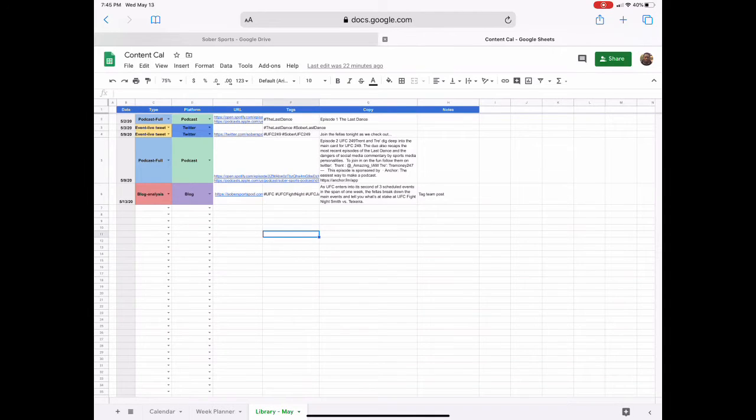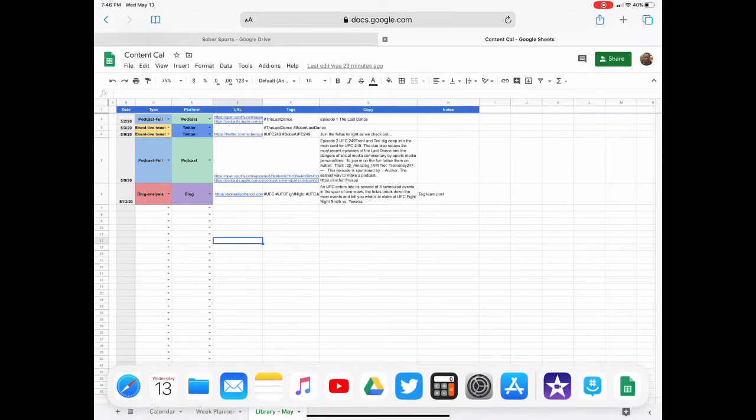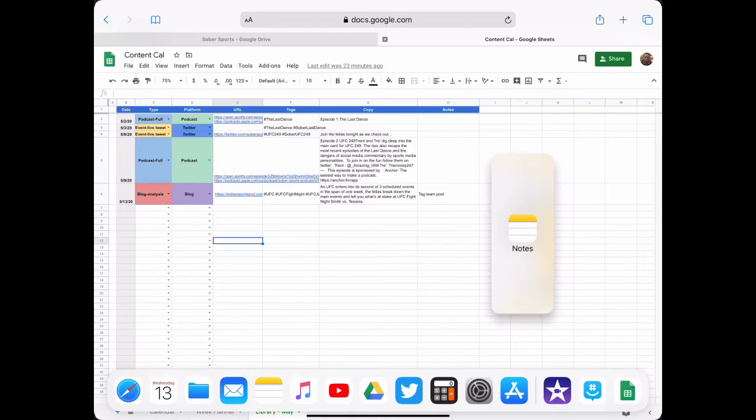So that's there. This is a different platform, right? So we have Twitter, we have the blog, we have podcasts, we have YouTube, Instagram, LinkedIn. This tells us where it was posted. Here's the URL, so we can go straight to it. Different hashtags that were used, and then copy, so something interesting there. Again, this is an evolving document. I just did it today, and I'll change it as I need to.